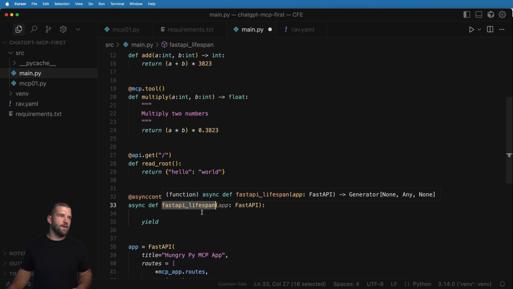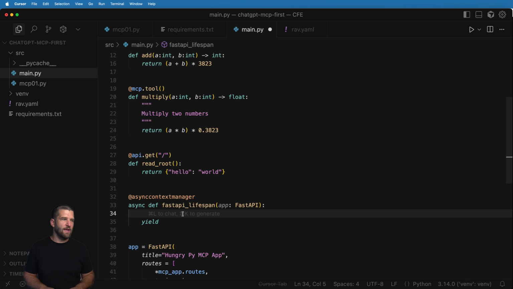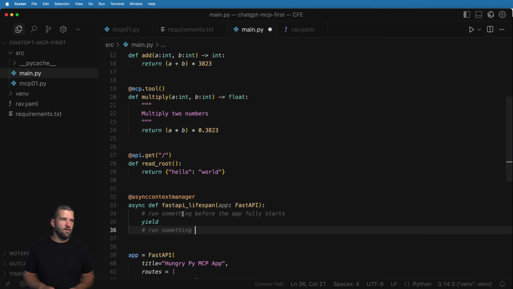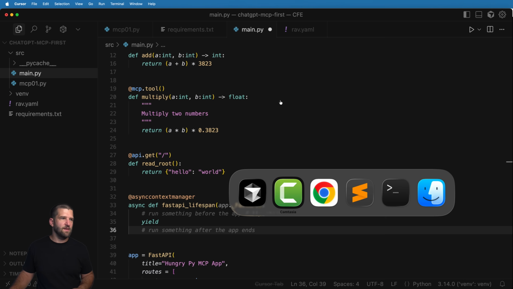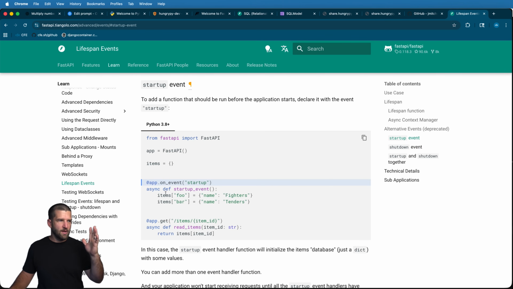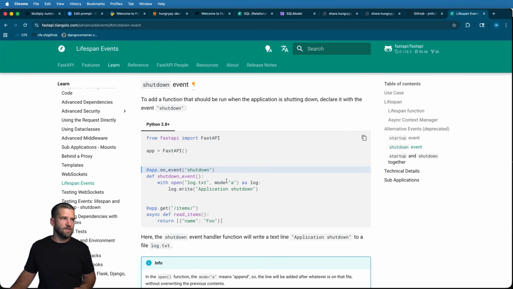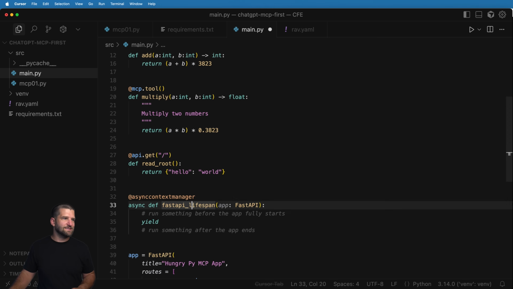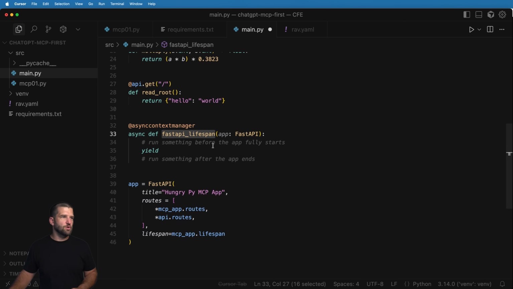So what the FastAPI lifespan does now is it's going to run something before the app fully starts. Then the app starts. Then it's going to run something after the app ends, some sort of cleanup method. Now, what FastAPI used to do for this was a startup event. So this is the old version. You'd have a startup event that would do some stuff, and then you'd have a shutdown event that would do some stuff. They are now combined together into this lifespan here. And so normally what you would do is you would use that lifespan and just pass it in to the FastAPI application directly.